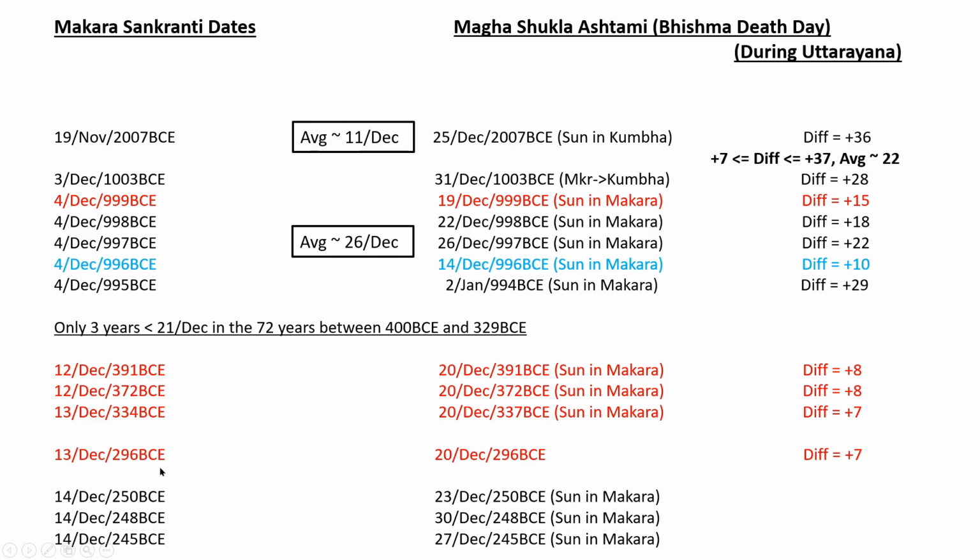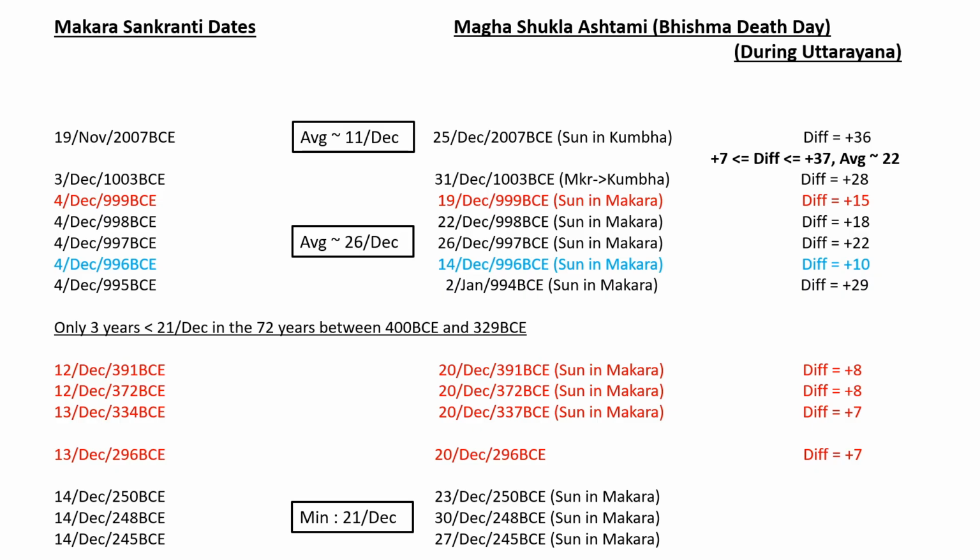So here, one day in 296 BC, even though it is 13th December, since the difference is only 7 days, it's one of the least. It adds up to 20th December, so it's 1 day less than the winter solstice, 1 day less than the Uttarayana. But around 250 BCE, we see this Makara Sankranti is happening on 14th December. So even if the difference is a minimum of 4, 14 plus 7 becomes 21. So the minimum here is 21. There is no day which will miss Uttarayana. Every Magha Shukla Ashtami after around 250 BCE will be an Uttarayana day.